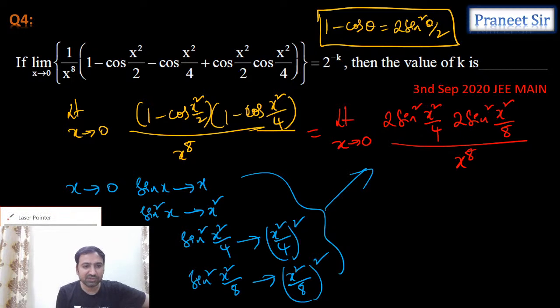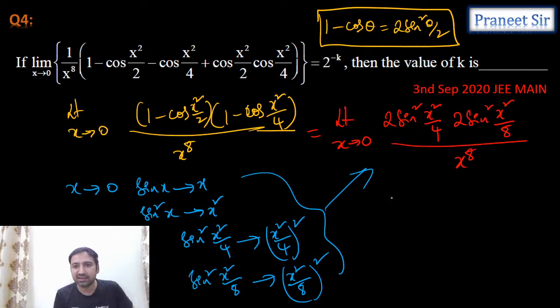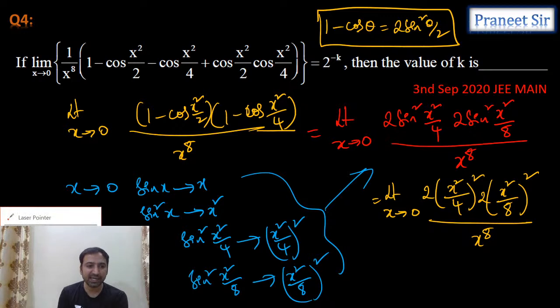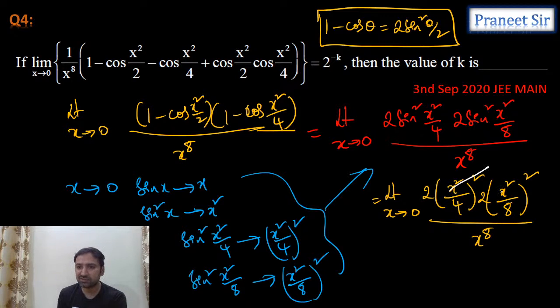If we substitute all these values here, what do we get, guys? Tell me. So are we getting limit x tending to 0, 2 into sine square x square by 4, can I replace with x square by 4 whole square? And this one, 2 into x square by 8 whole square by x power 8. So let's simplify this. If you simplify this, x power 8 is getting cancelled, guys. X square whole square, x square whole square, x power 8 is getting cancelled. And finally what we're getting is 2 into 2, 4 by 1 by 4 square into 1 by 8 square. That's what we're getting.